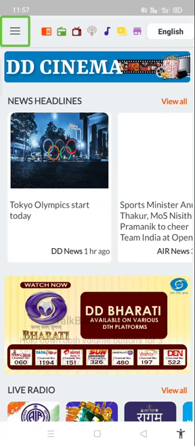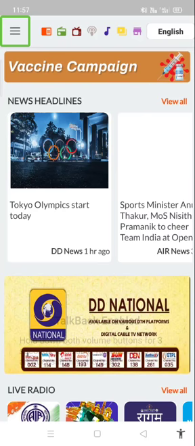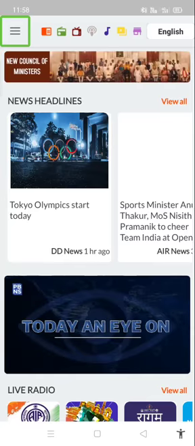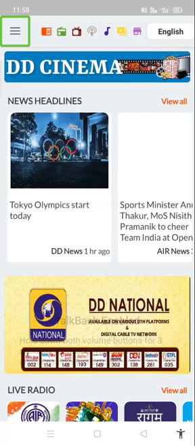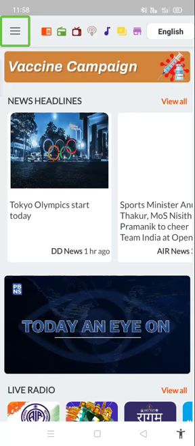In this main page, in this first page, we'll find all the tabs and some information relating to news and so on. So let me explain about these tabs, then you will have a clear picture. These tabs are located at the top.